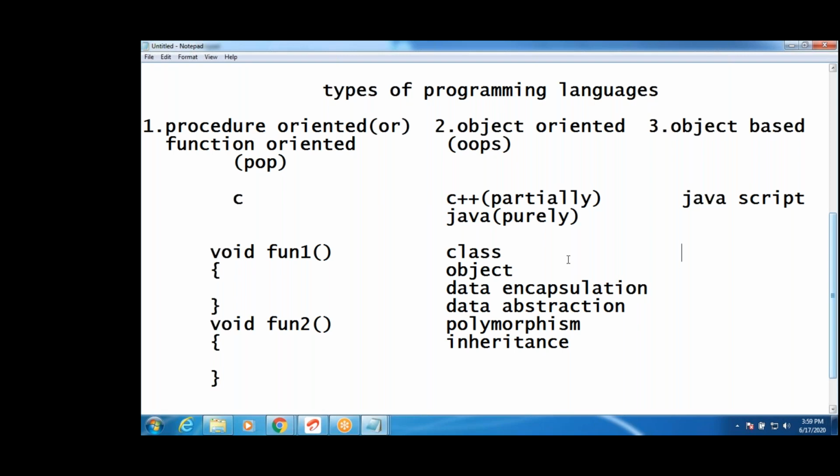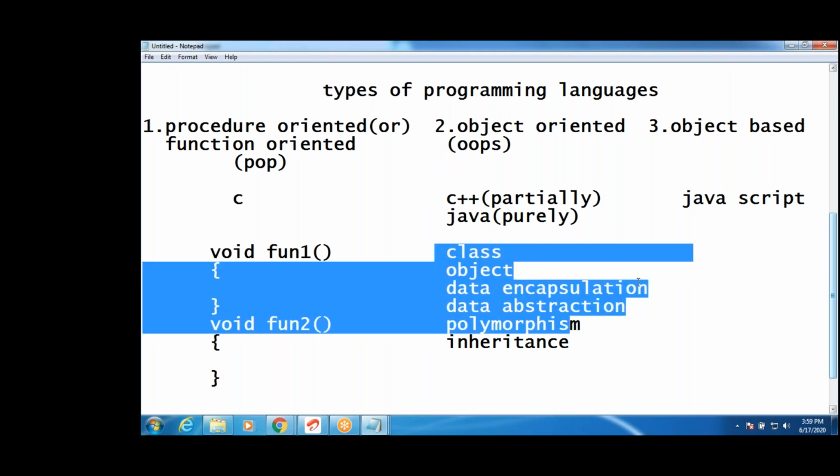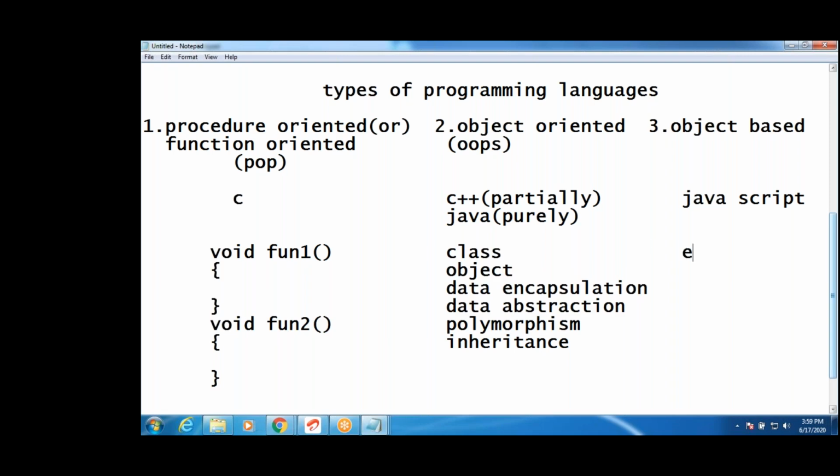What about JavaScript? It follows all OOPS concepts except inheritance. It doesn't support the inheritance concept, so it is object based. Clear, guys?